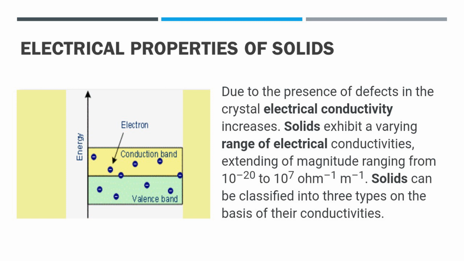According to characteristic properties of solids, solids show a very wide range of electrical conductivity. Accordingly, solids are classified into three categories: conductors, insulators, and semiconductors. Let us study the definitions of these. First one, conductors.